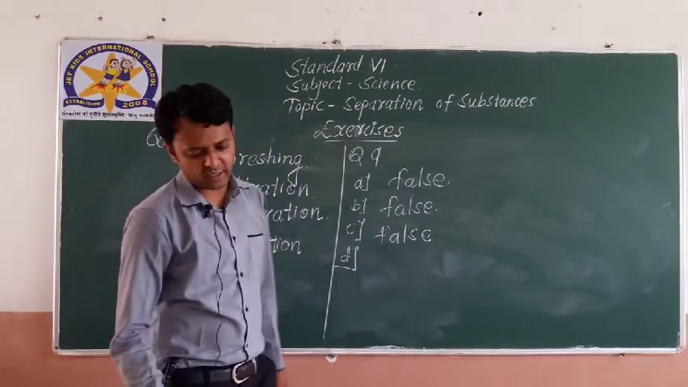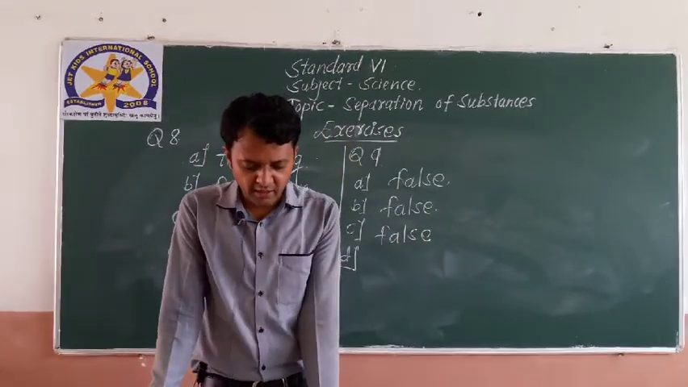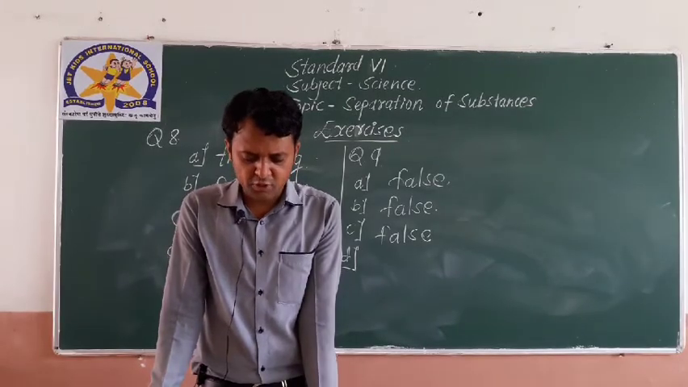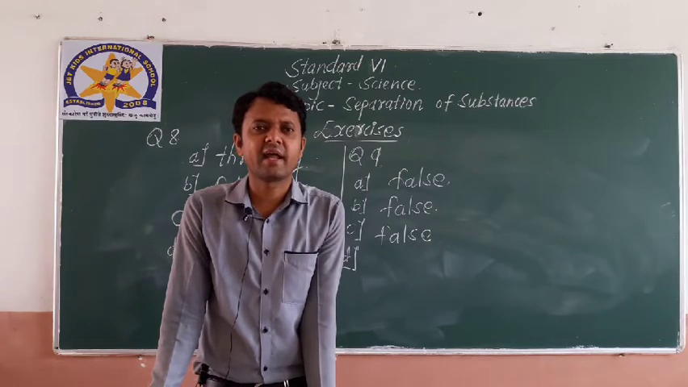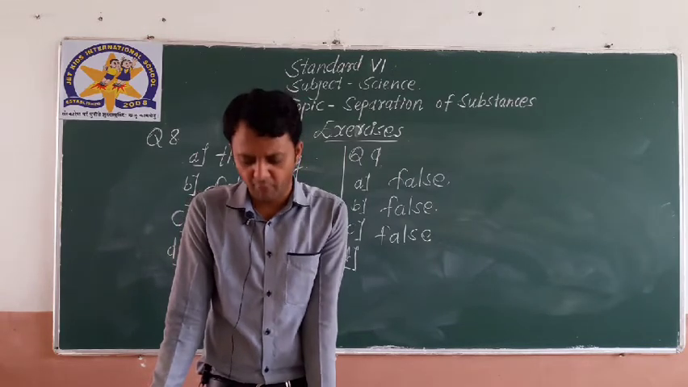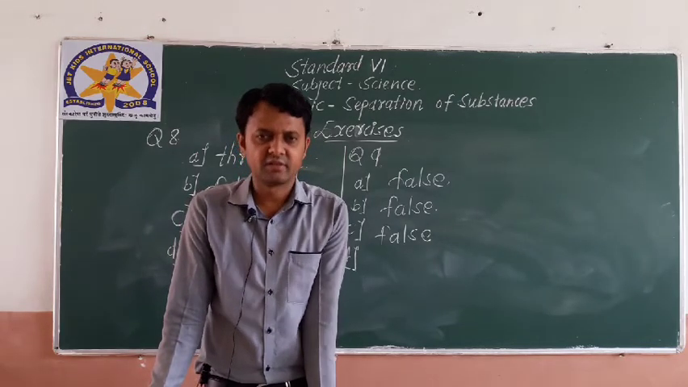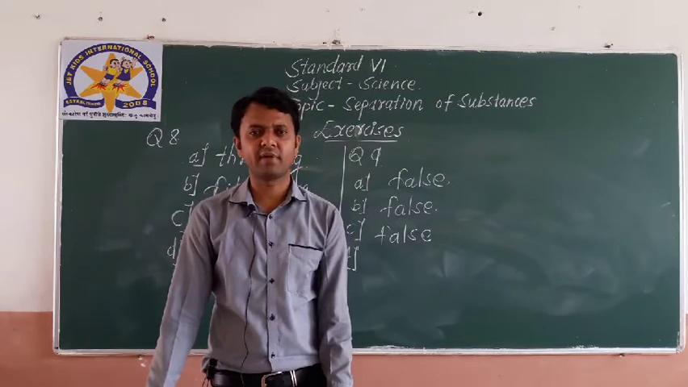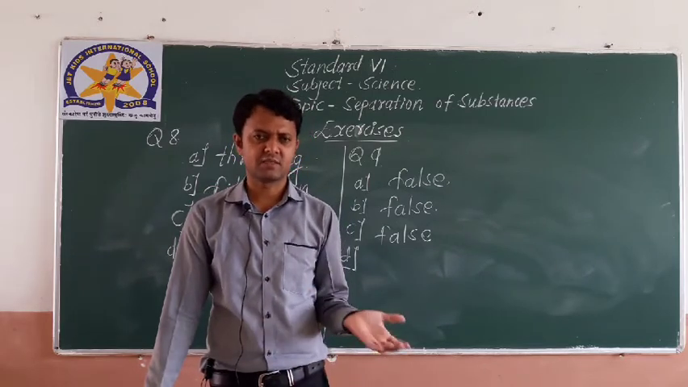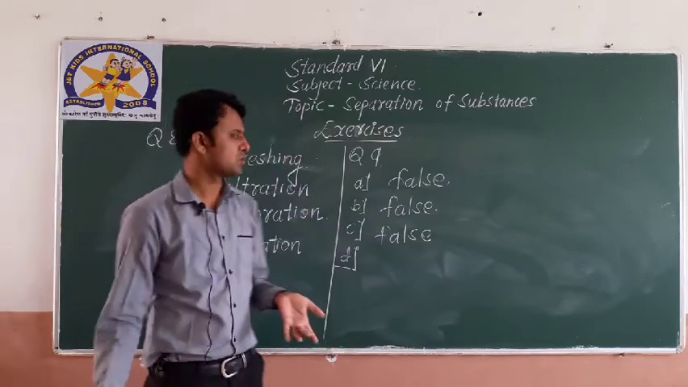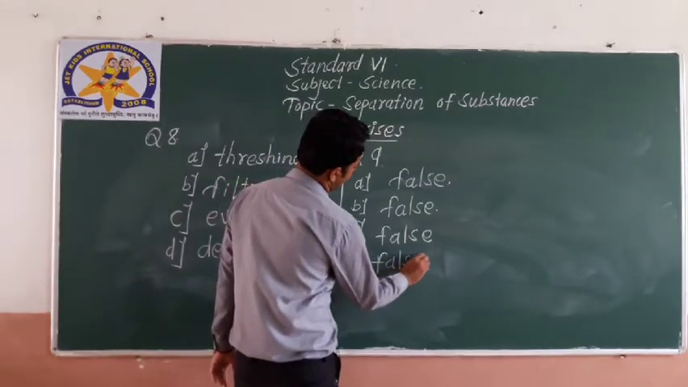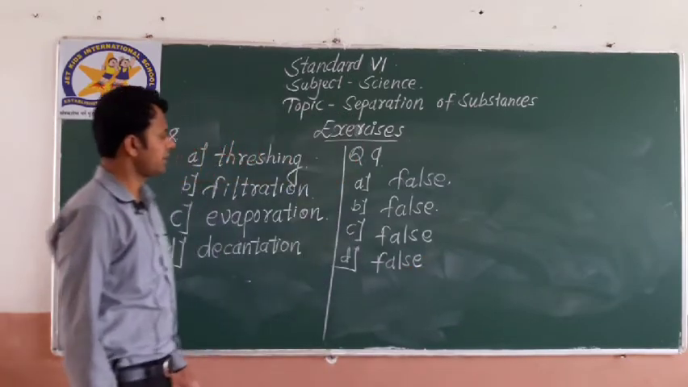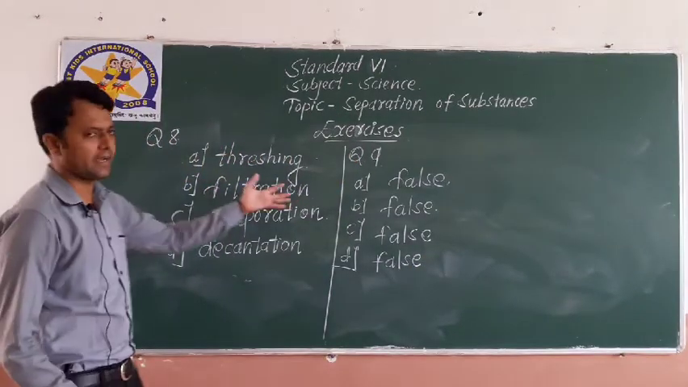And last, D. Grain and husk can be separated with the process of decantation. Not at all possible. Grain and husk can be separated, yes, with the help of winnowing. So, here false. So, all the statements given here are false. Okay, so that was question number 8 and 9.